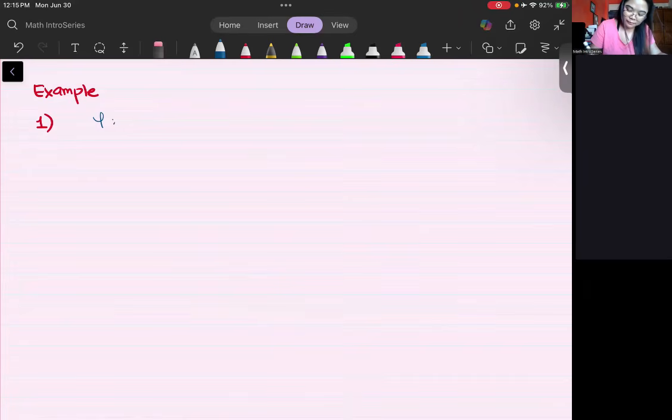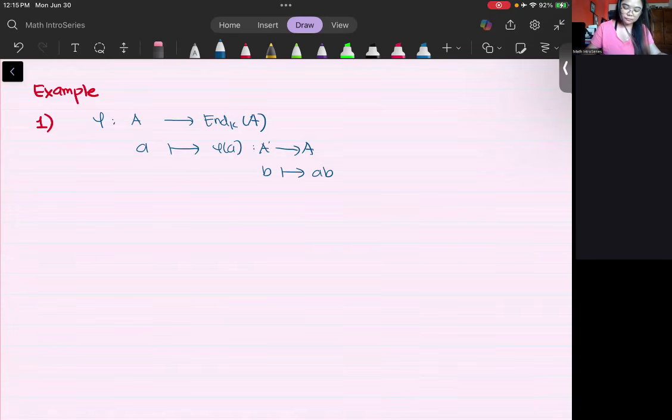So phi from A to the endomorphism space, where you just use the multiplication on A. So phi of A from A to A, where you take multiplication on the left.